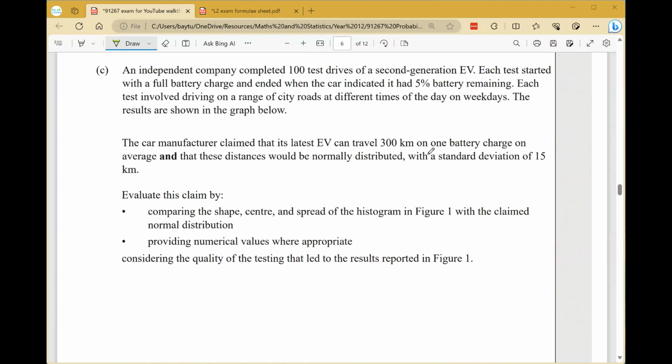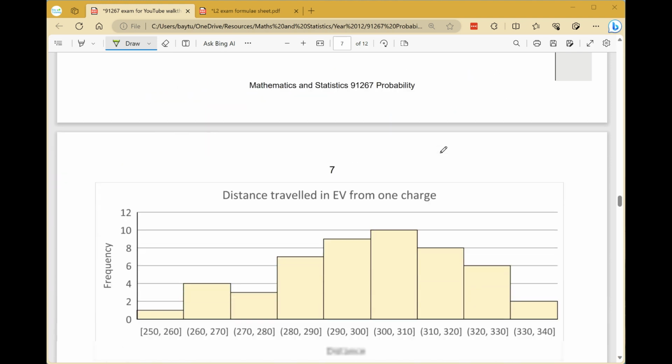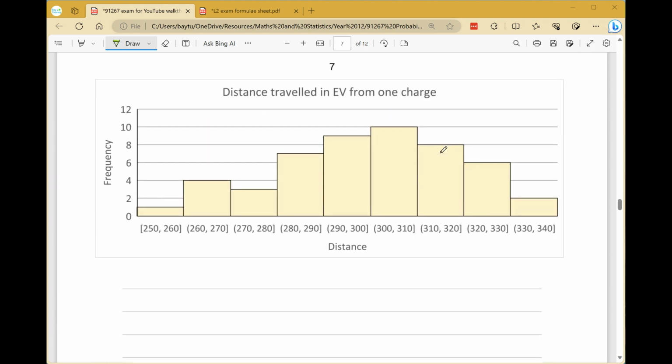Right, on to the last part of question 2. If you want to have a read of the question, pause the video now, because I'm going to move on. And have a good look at this graph. I will leave some of that on the screen, but I'll have to scroll down fairly quickly. So we need to compare the shape, center, and spread. So let's start off with the center.